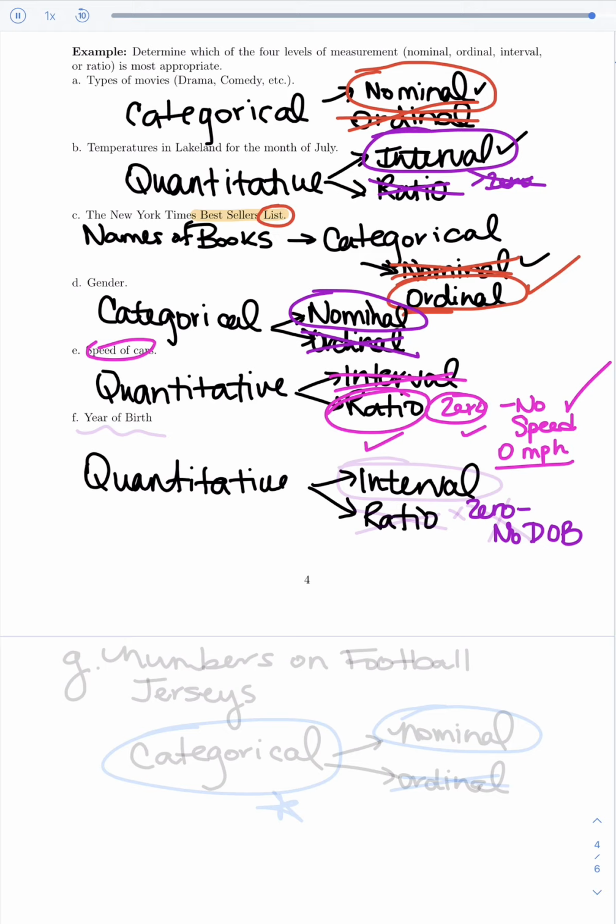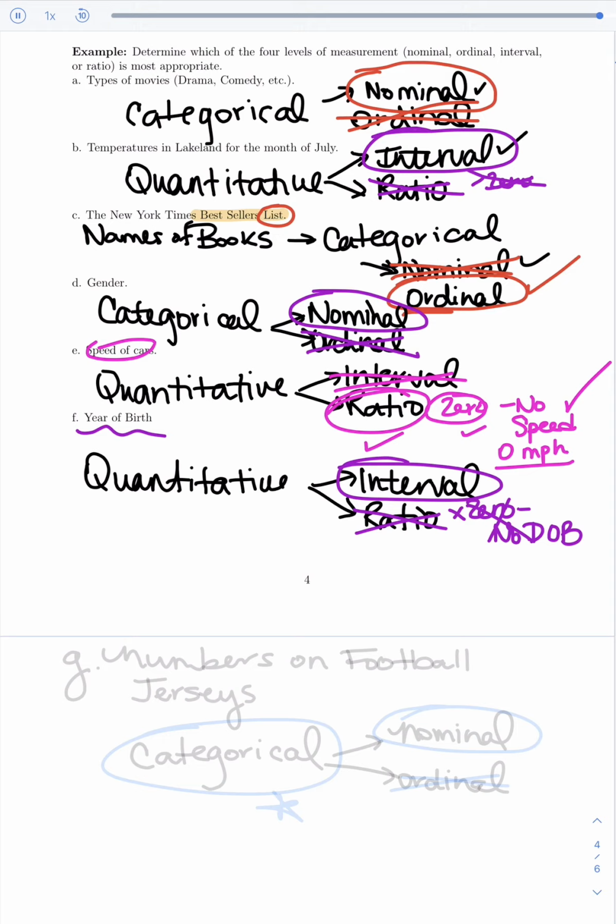That actually means something, that you were born on the year 0 AD. Well, that doesn't mean that there was no date of birth. So, is there a way of saying that there's no date of birth? No, there's not, which means that there's no inherent zero, which means we can't use ratio and we'll be stuck with using interval to talk about year of birth.